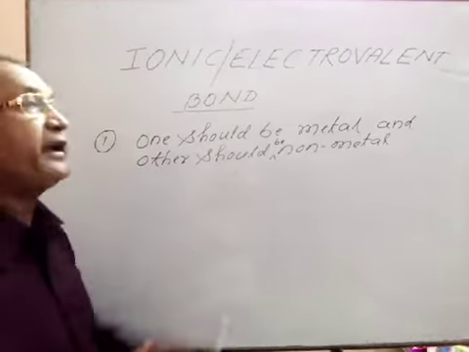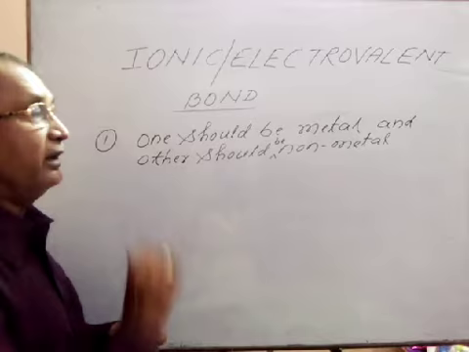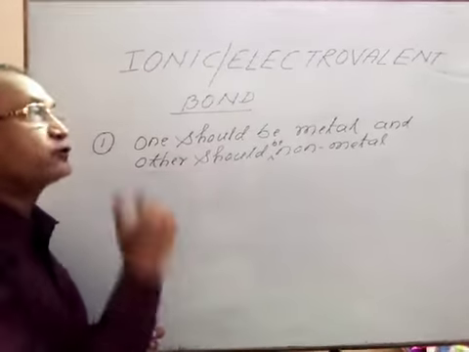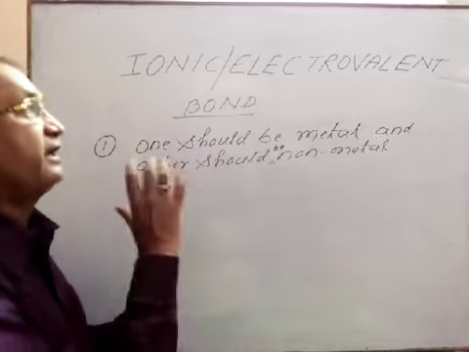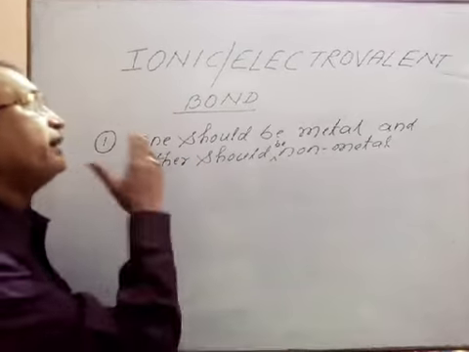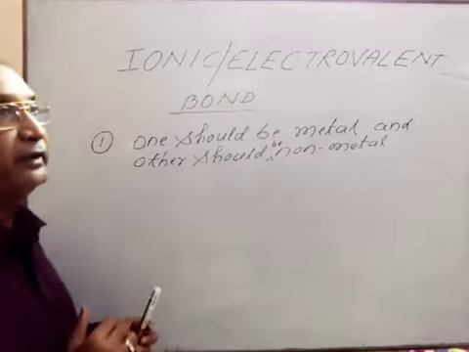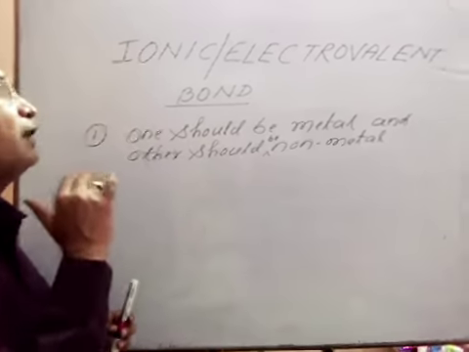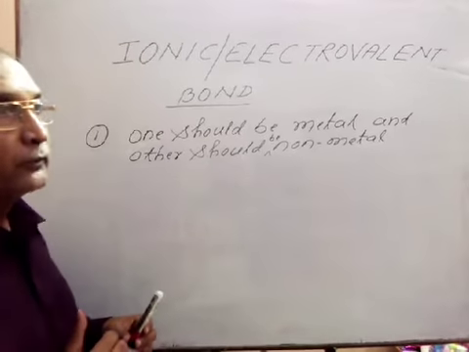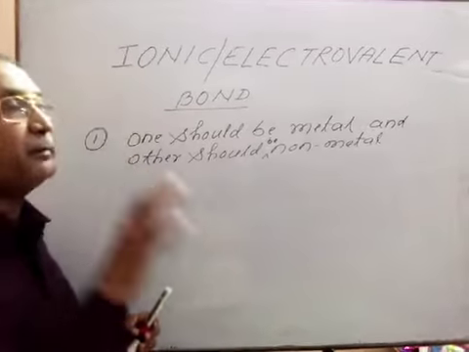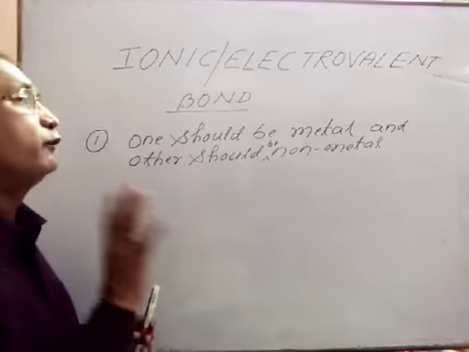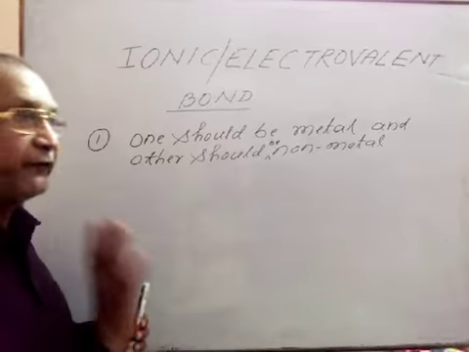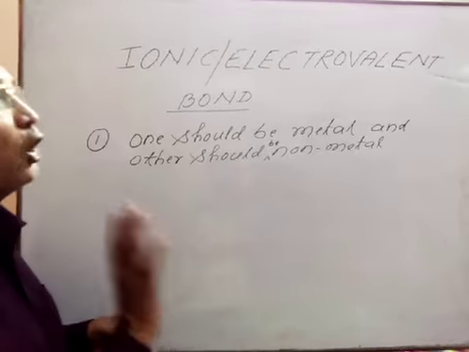What is the cause behind it? Metal will give electron and non-metal will take electron. We already discussed that an ionic bond is formed by giving and gaining of electron.